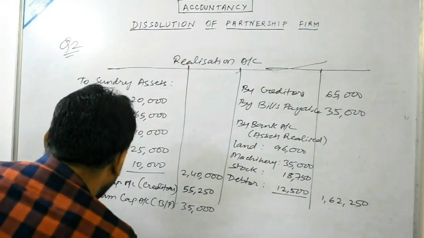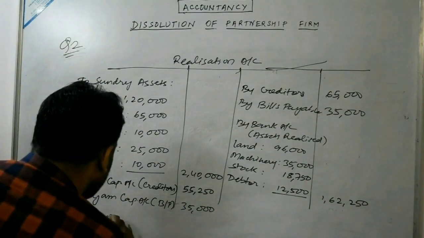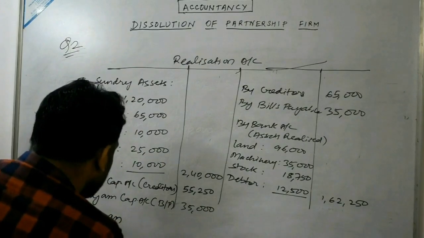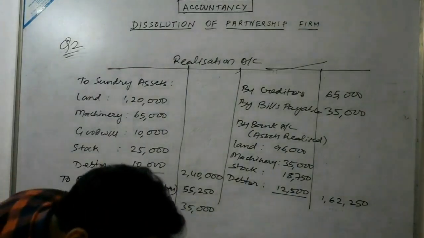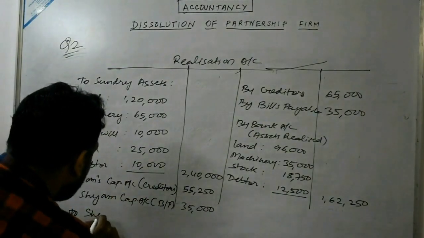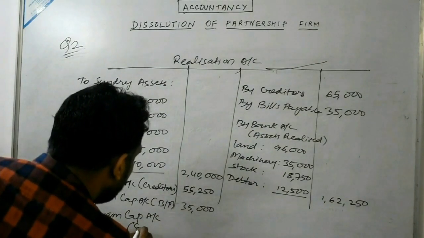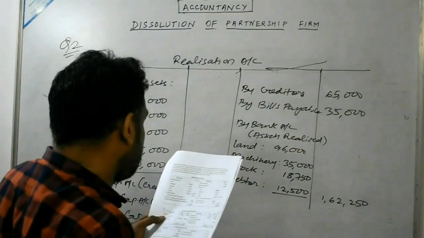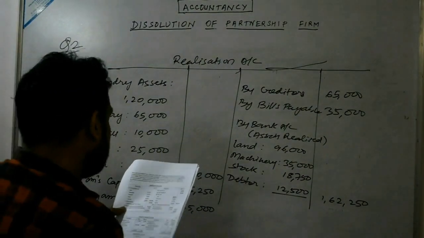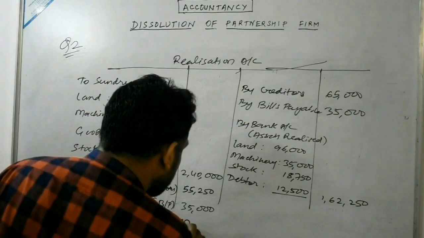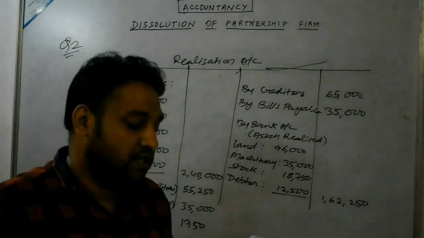Okay. Now you see expenses on realization 1750 were paid by Syam. So that is your realization expenses. So to Syam capital account. Expenses has been paid by Syam, rupees 1750. This is your 1750. Okay. So all the additions we have done.